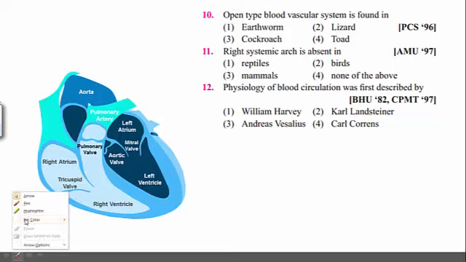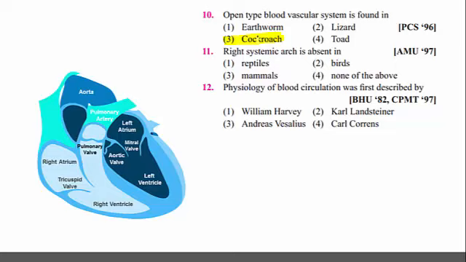It does not flow into the blood vessels. If blood pumped by the heart is released into the body cavity, that kind of circulatory system is called an open circulatory system, and it is present in cockroach. Insects, arthropods, have an open type of blood vascular system.